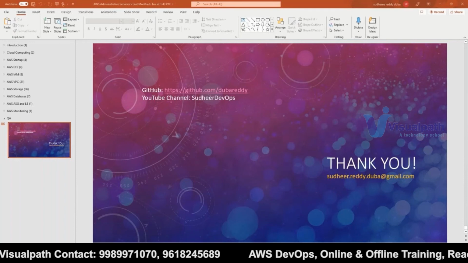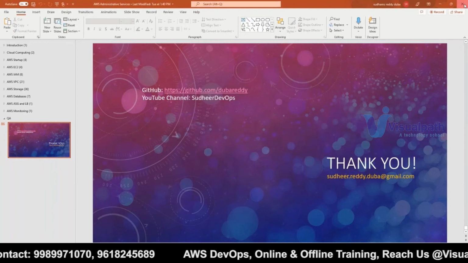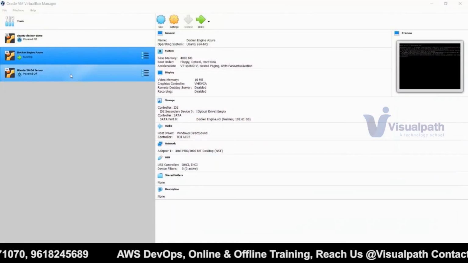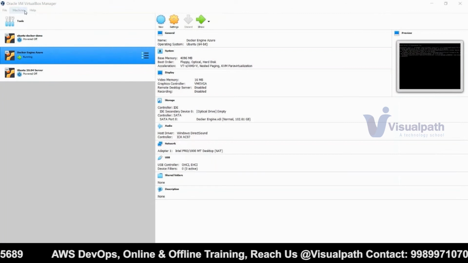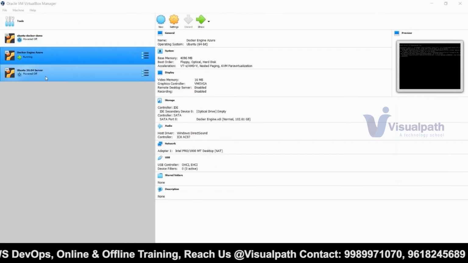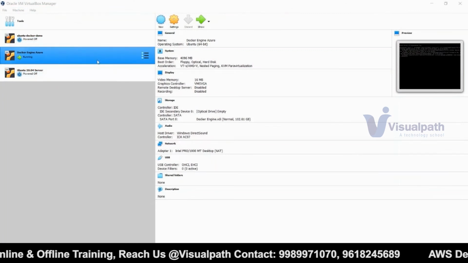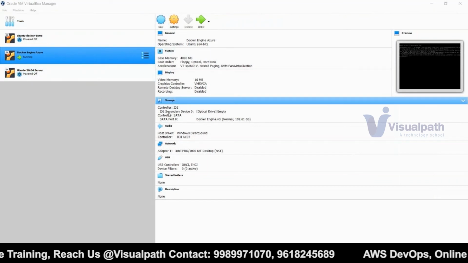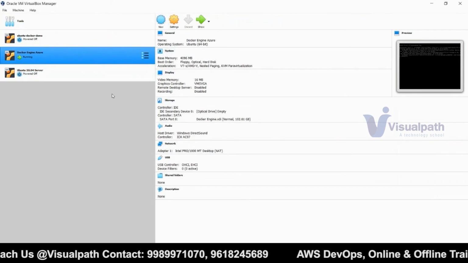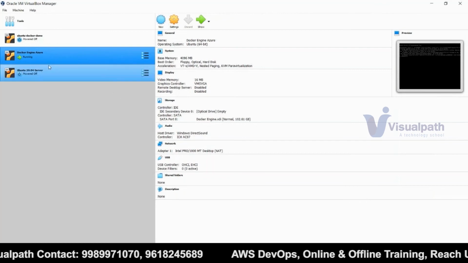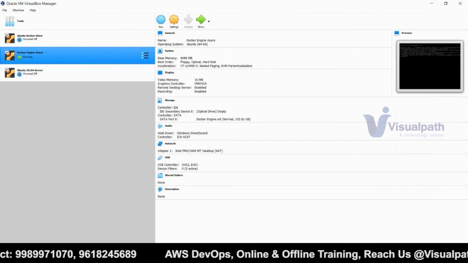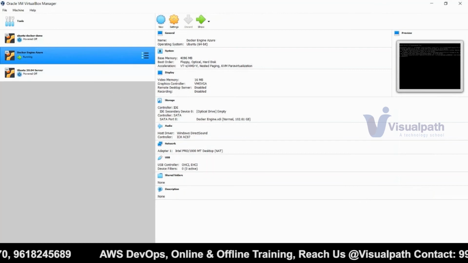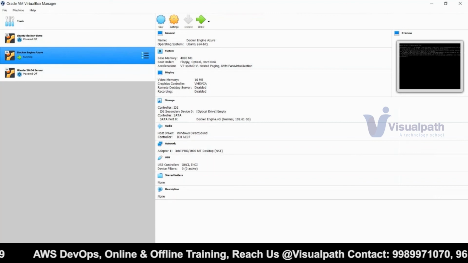So before starting anything, you have to understand what this VirtualBox is, why I'm using it, and how to create a virtual machine in it to practice your Linux operating system related commands. Before I start this, any other questions from last time? I think someone has asked something.